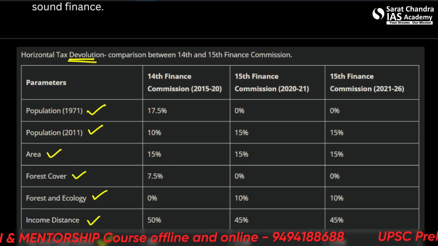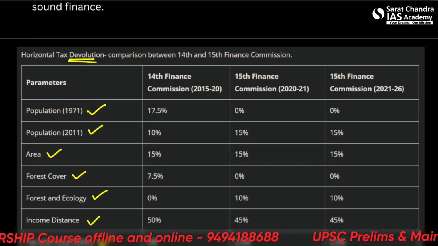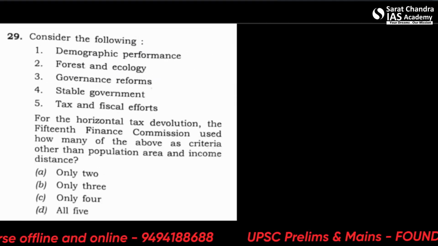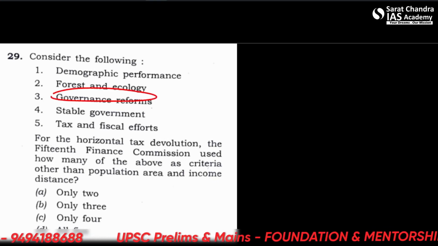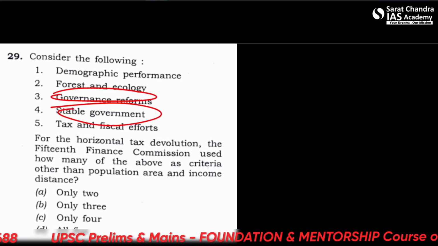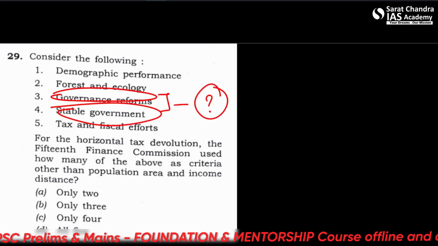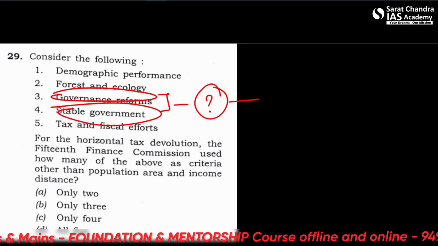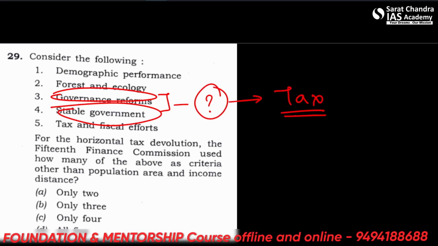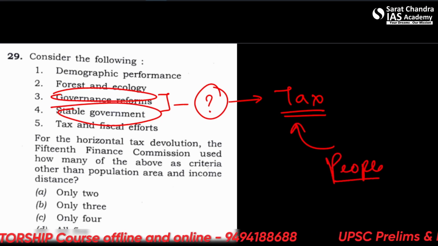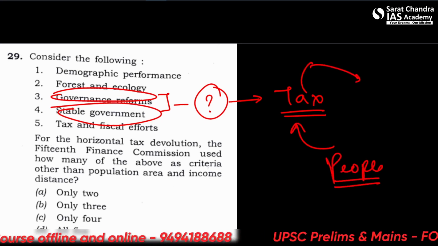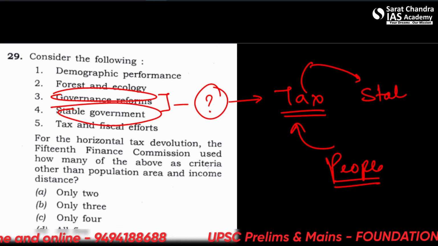Now let's go back to the question and apply some common sense. So this was our question. Why should we think that governance reforms and stable governance are a part of this? It goes against sense. Taxes paid by people are basically getting back to the states.